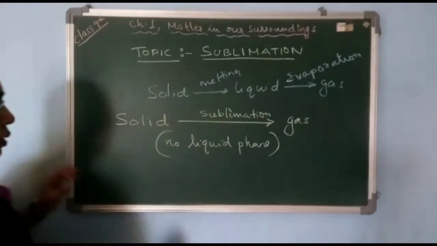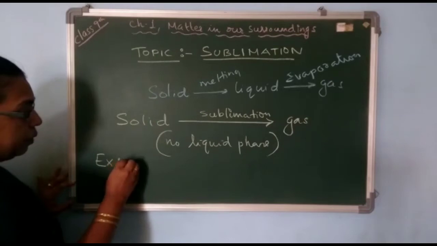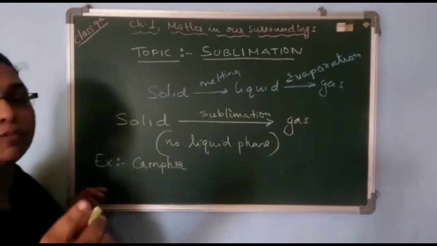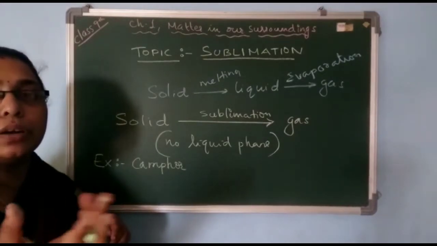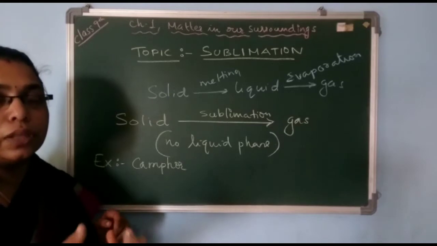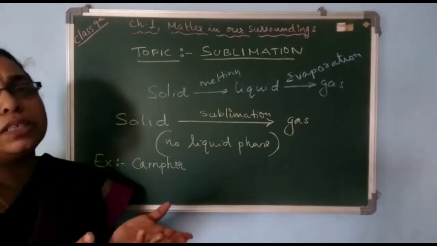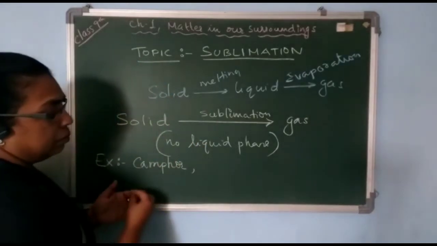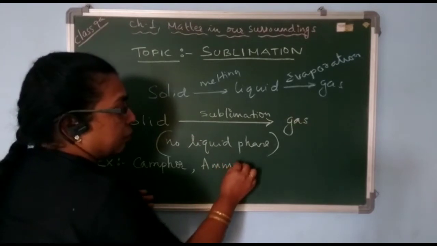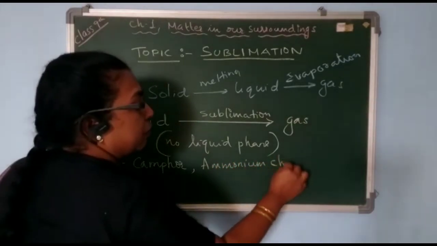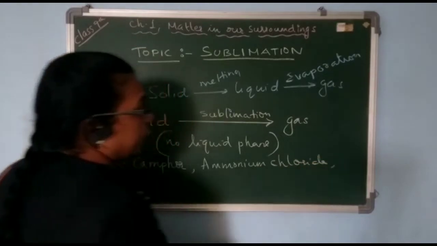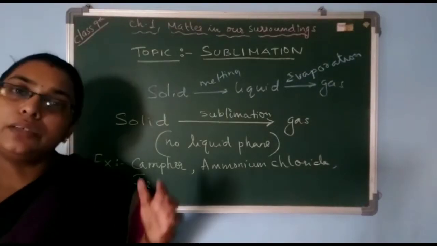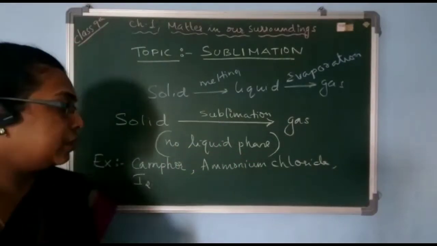Examples for sublimation are camphor, kapoor. When you keep camphor outside for some days, after some days you cannot see the camphor, it gets vanished, and there will not be any liquid traces also. That means it is directly converted into the gaseous form. Another example, ammonium chloride. When kept outside, it is converted into the gaseous form. Next is iodine. When you keep iodine crystals outside, they also sublimate and convert into the gaseous form.